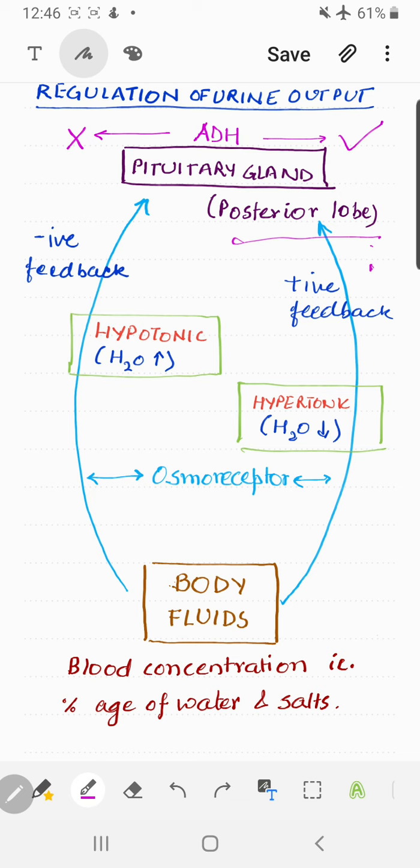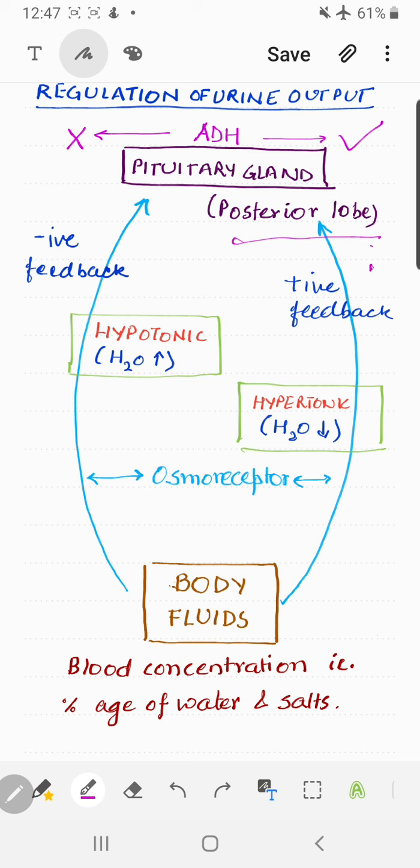Since the name is antidiuretic hormone, you should understand what is meant by diuresis and what is meant by antidiuresis, right? Diuresis is a condition in the body when the body tends to lose much water. Never mind for what reason this water is actually excreted out much in the form of urine. It is not reabsorbed in the body.